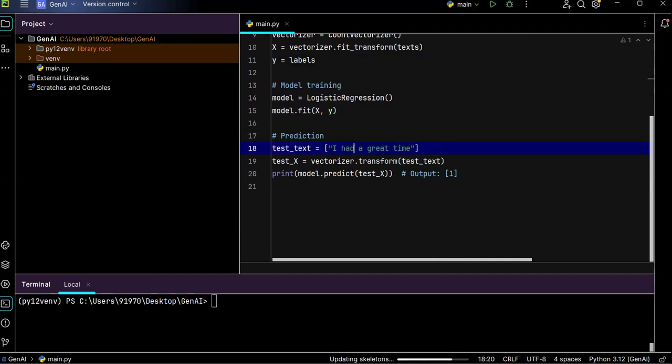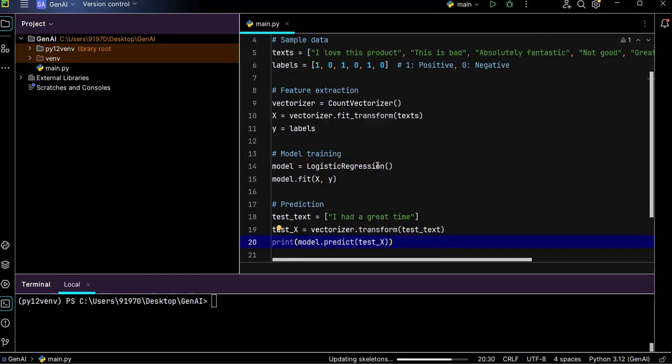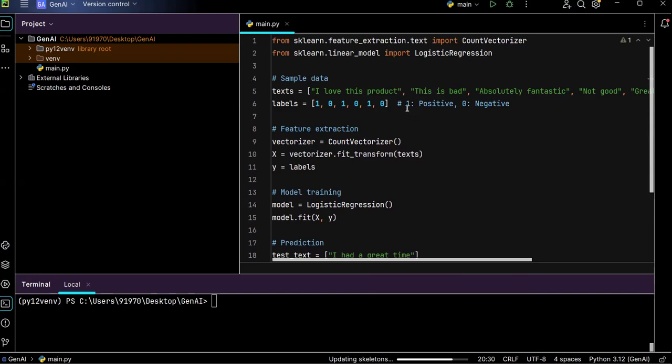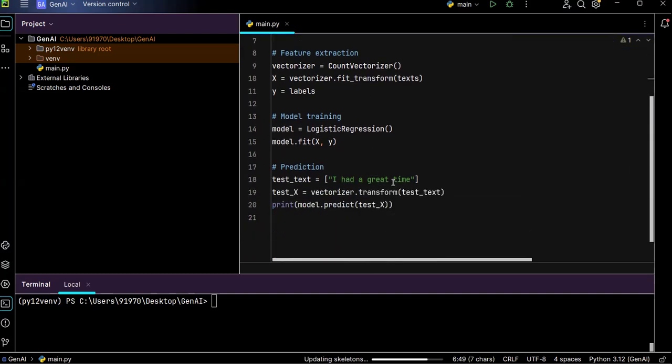Like that I want to provide the question. Since this is a positive sentence, I know that this is a positive type sentence. So how can we say it is positive based on the model? If I got 1 as the result, then I can say it is a positive result. Otherwise, if I got 0, then the model is predicting the given sentence is negative.